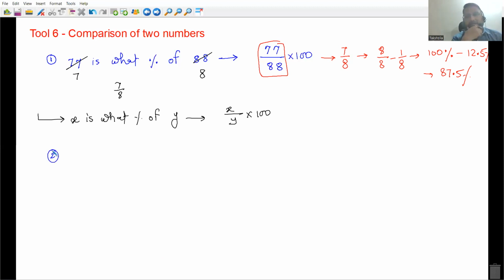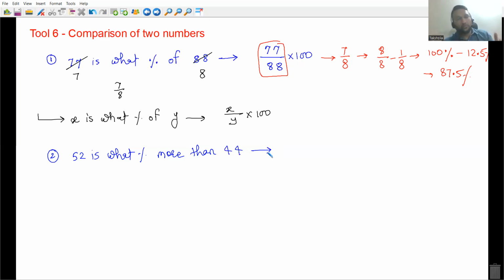Second is, let's say the question is, let me choose some number. 52 is what percent more than, hold on, this is 44, कर दो आप यहाँ पे. Yes everyone, 52 is what percent more than 44?